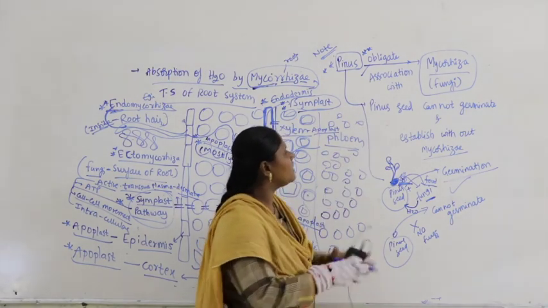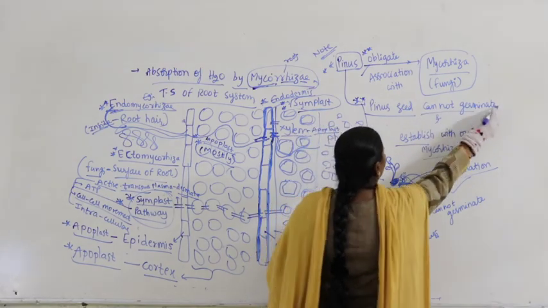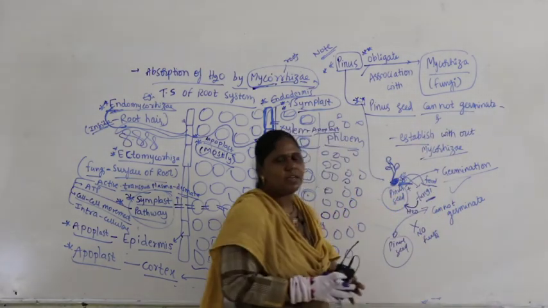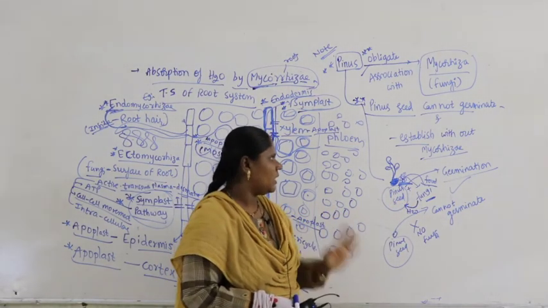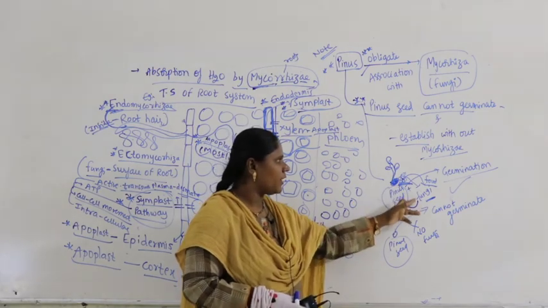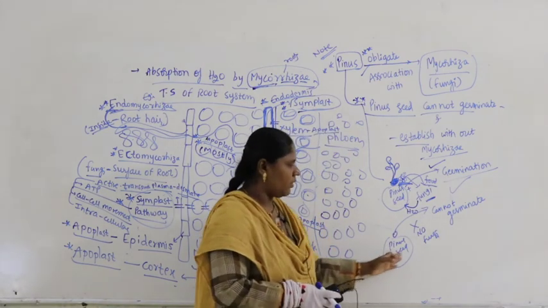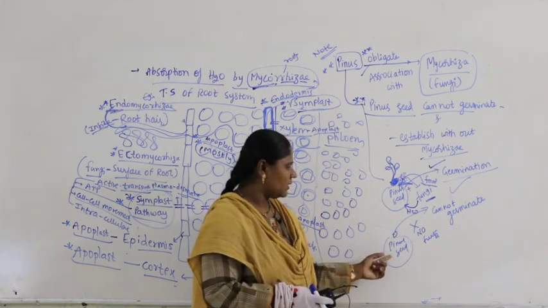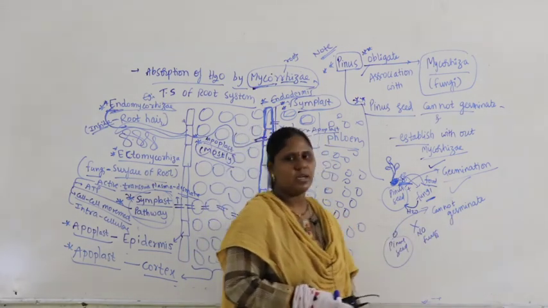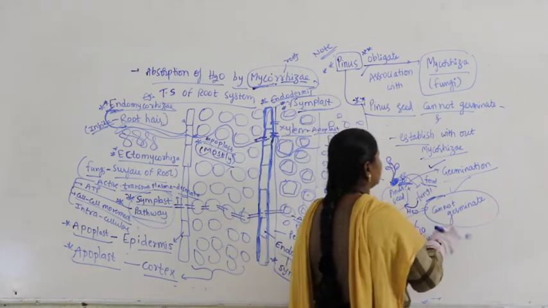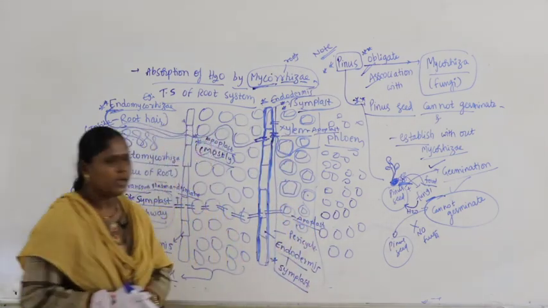What is the important statement? Pinus seed cannot germinate and establish without mycorrhiza. Until it comes in contact with mycorrhiza, the Pinus seed cannot germinate. So when the Pinus seed comes in contact with fungi, it undergoes germination. When fungi are not growing in the soil where the Pinus seed has fallen, it cannot germinate at all. Such a relation is called obligate association. Okay, now you got it.